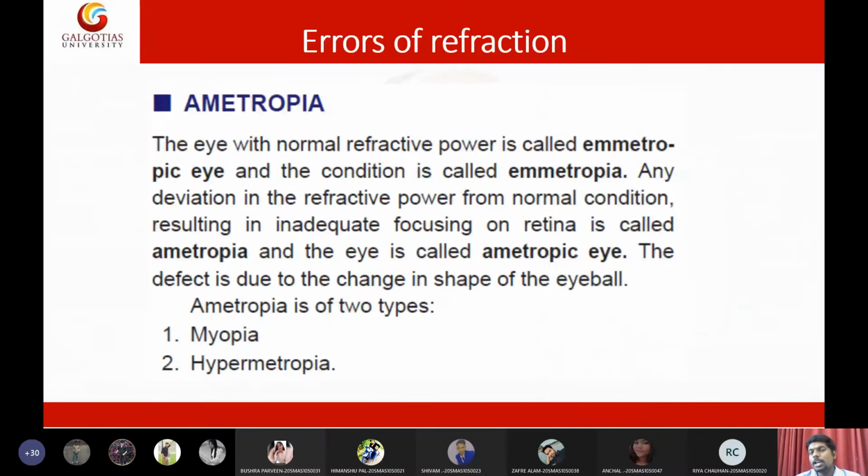Then we discussed the errors of refraction. Errors of refraction means errors of bending of light within the eye. In what conditions may we get these errors? This can occur because of a change in the diameter of the eyeball. If the eyeball diameter changes, that definitely affects the point of focus of the light onto the retina, and that will cause two types of eye conditions. One is long sight and the other is short sight. Short sight is called myopia, whereas long sight is called hypermetropia.